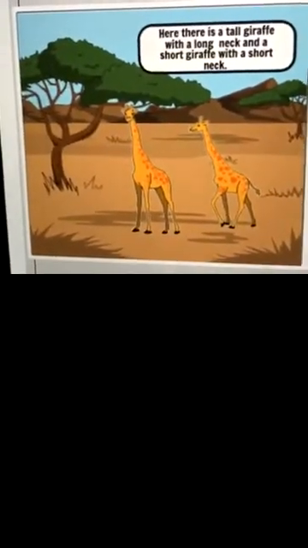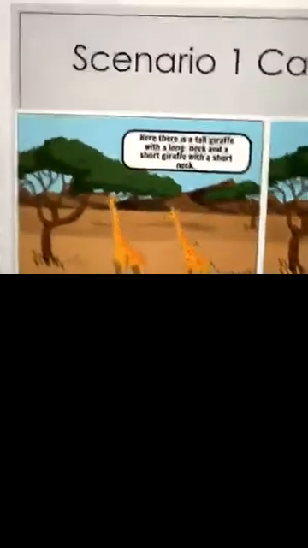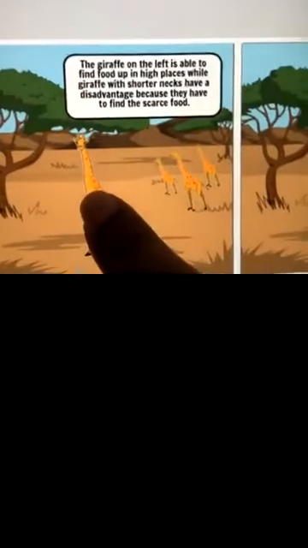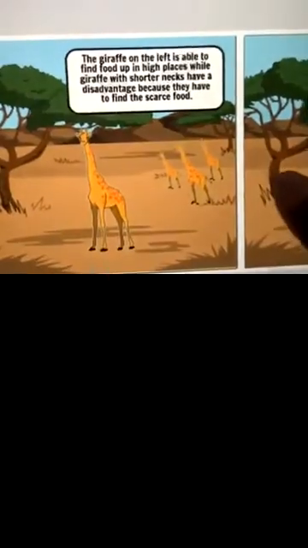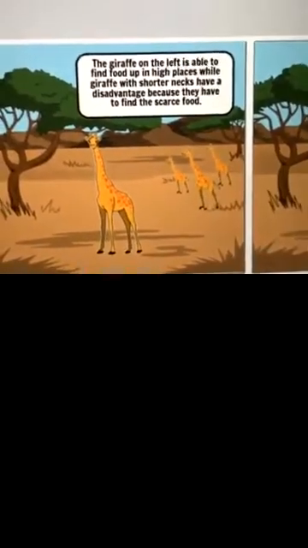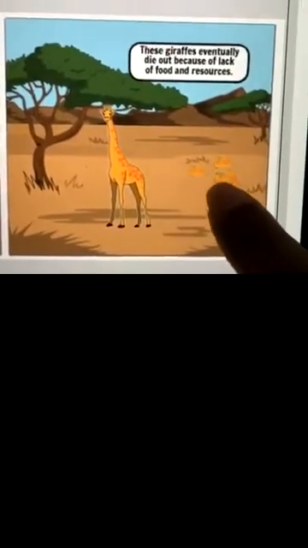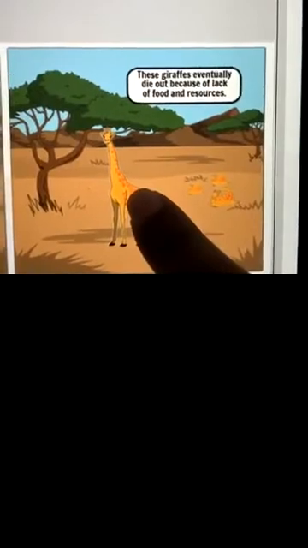So my storyboard looked like this. We started out with 2 giraffes, one with a long neck and one with a short neck. Eventually you see them eating trees. You see that you have some short neck giraffes here. You have a long neck giraffe here, and they're eating from higher up trees. These are eating from smaller trees or looking for smaller trees. Once there were no smaller trees, the giraffes with the shorter necks died out, whereas the one with the long neck survived.